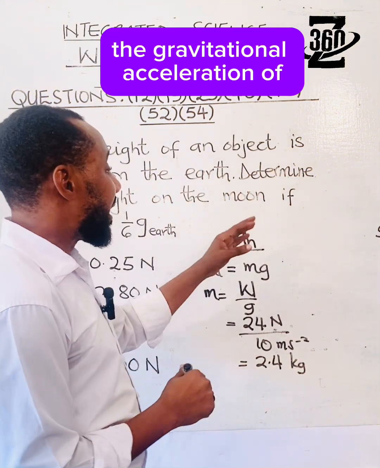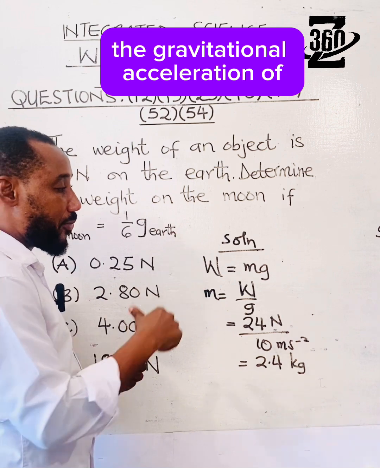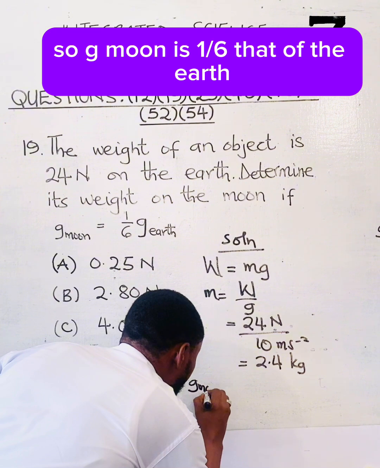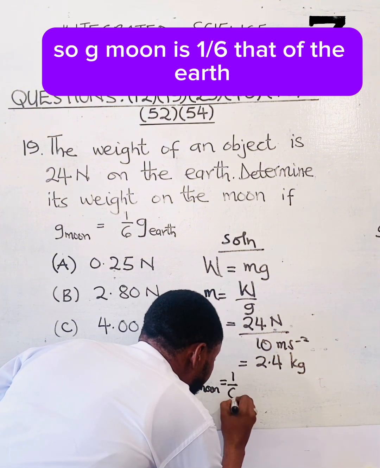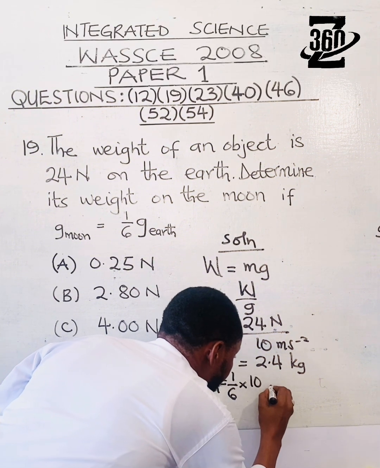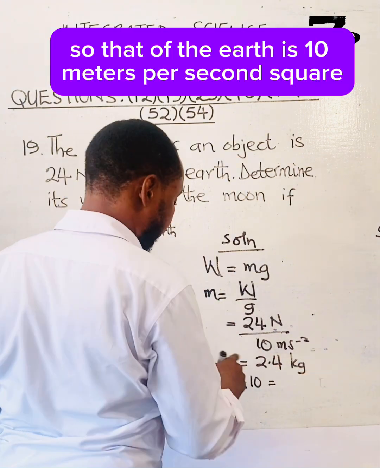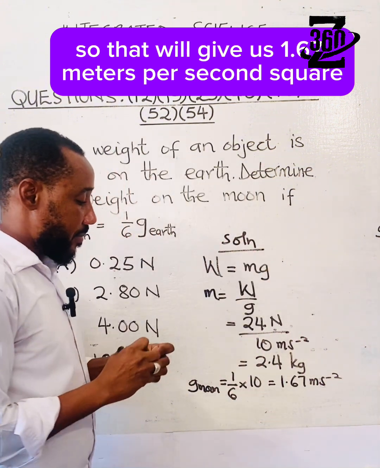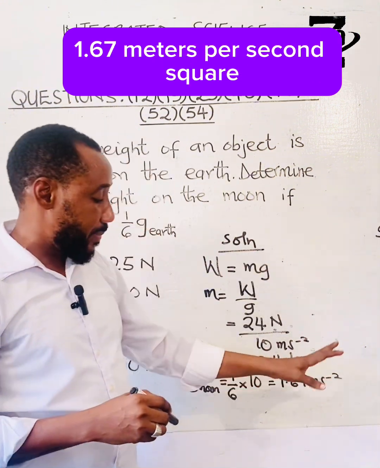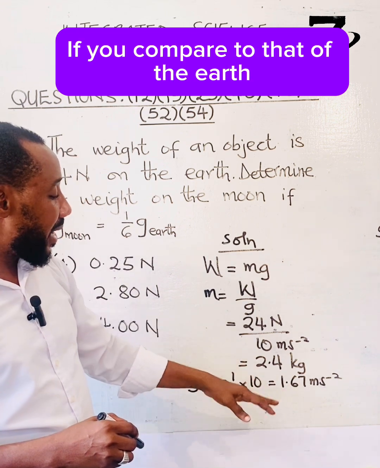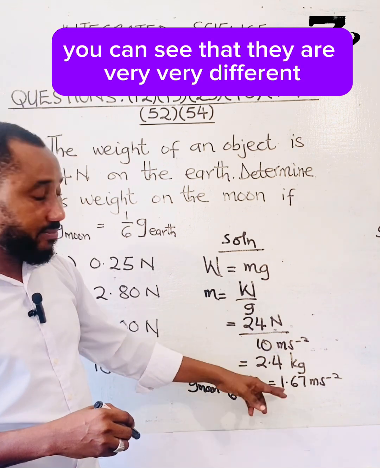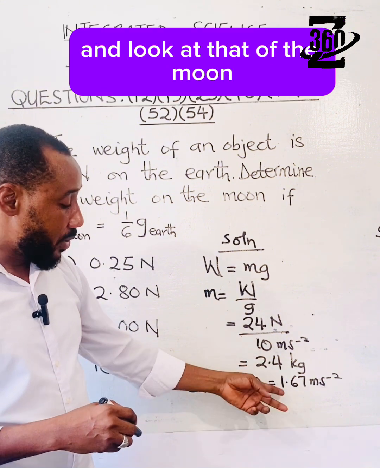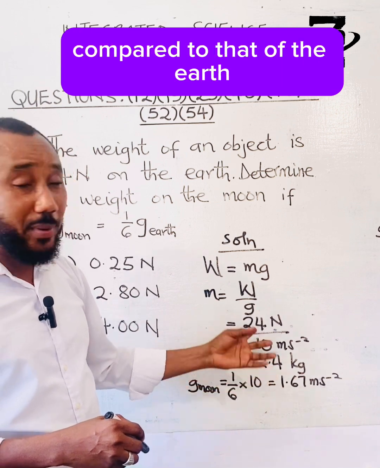The gravitational acceleration of the moon is 1/6 that of the Earth. So g moon is 1/6 that of the Earth. The Earth's is 10 meters per second square. So that will give us 1.67 meters per second square. So the gravitational acceleration of the moon is 1.67 meters per second square. If you compare to that of the Earth, you can see that they are very, very different. The Earth's is 10 meters per second square, and look at that of the moon, less than 2 meters per second square.